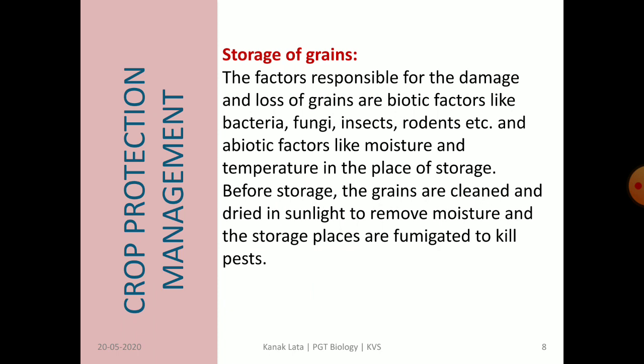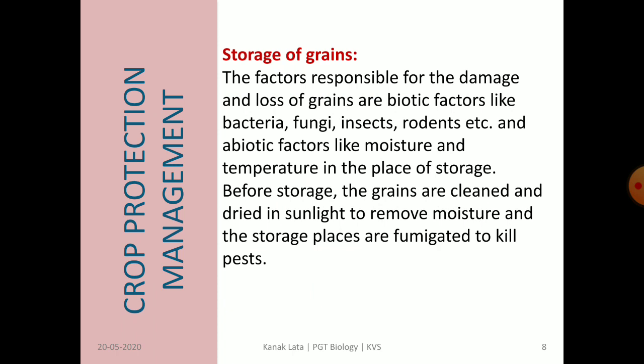Now the next topic is storage of grains. There are some factors which are responsible for damage and loss of grains after harvesting and threshing. These factors may be biotic like bacteria, fungi, insects, rodents, etc., and abiotic also, like moisture and temperature in the place of storage.